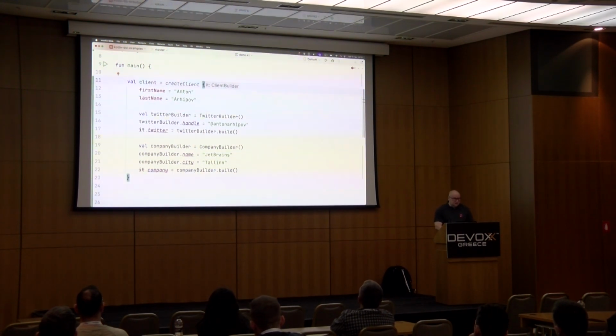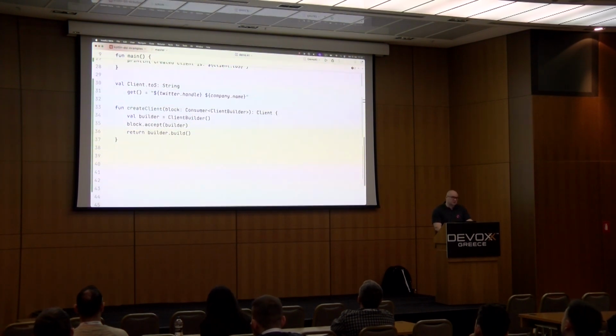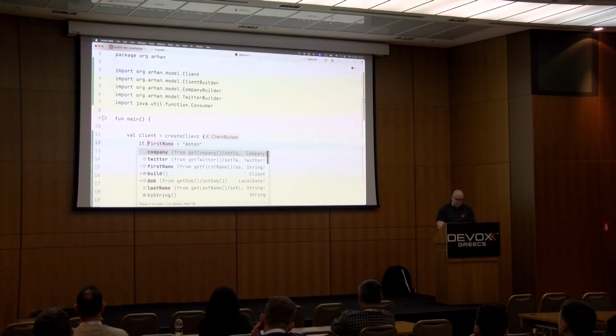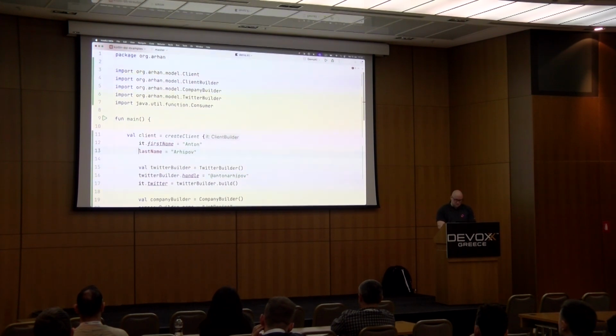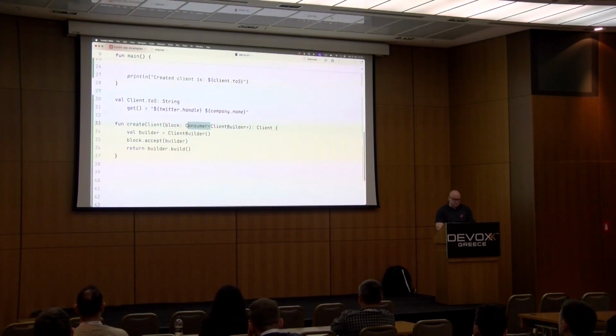For this, we need to do a little transformation with our function here. Because we have lambdas, first of all, we actually don't need to use the Java interfaces for that because, since we have lambdas, we can specify the same signature, but in native Kotlin syntax.